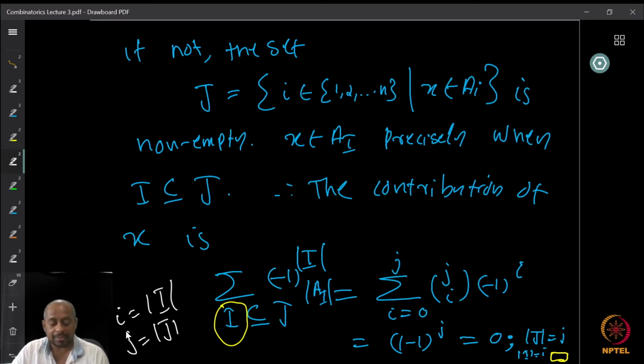For every subset, x is there, including the empty subset, because all the elements are there. So therefore, by rewriting the sum as a sum over i ranging from 0 to j, where i is the cardinality of the set I, notice that in j choose i possible ways I can have the set I with cardinality small i.